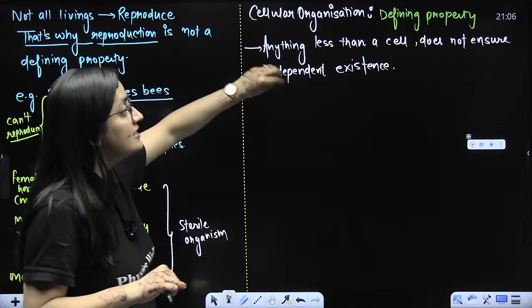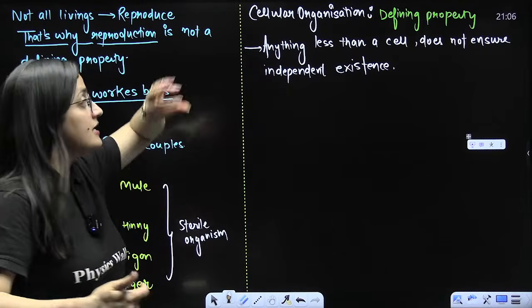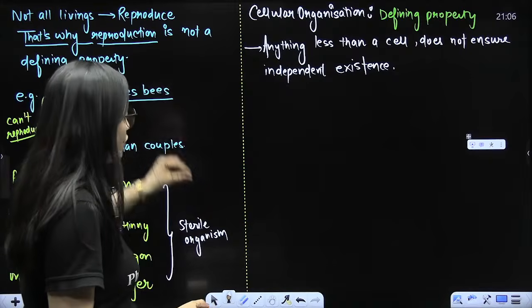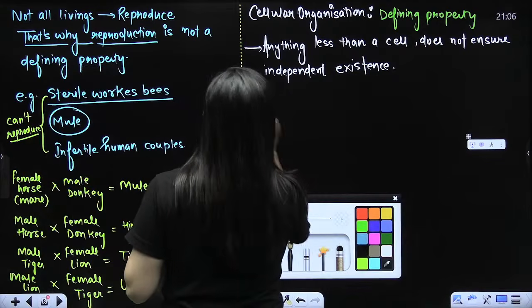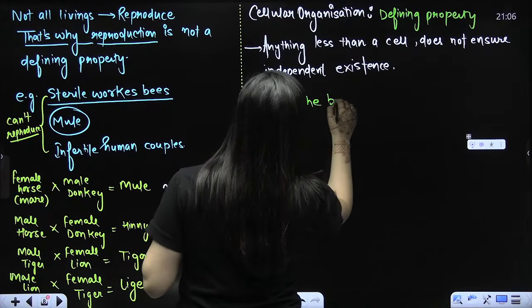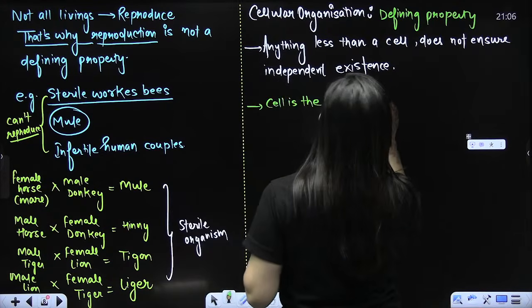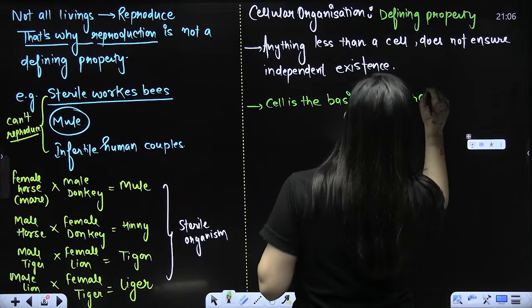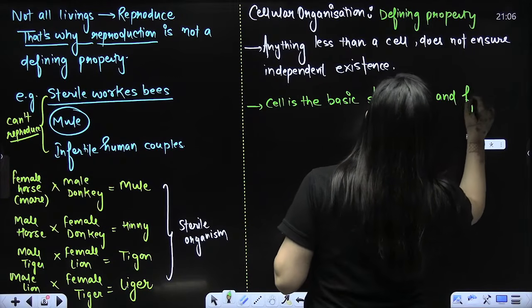So anything less than a complete structure of a cell does not ensure independent existence. So we know that the cell is the basic structural and functional unit of life. Am I clear? Cell is the basic structural and functional unit of life.